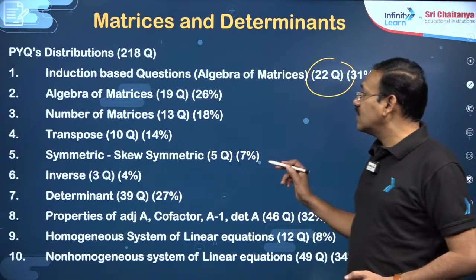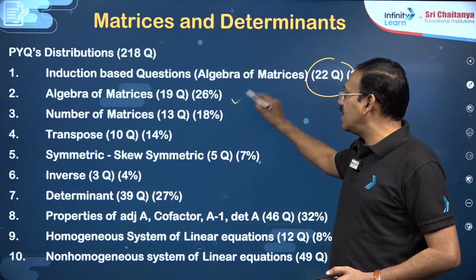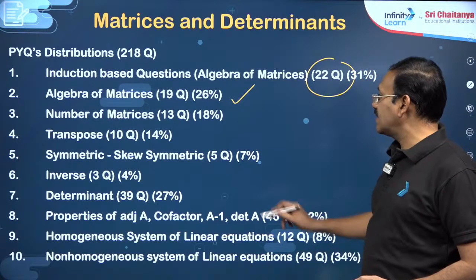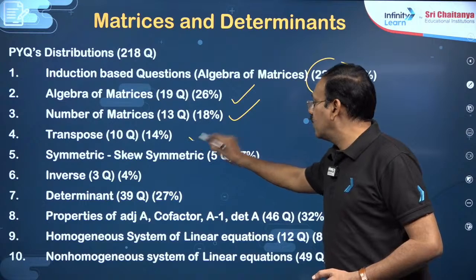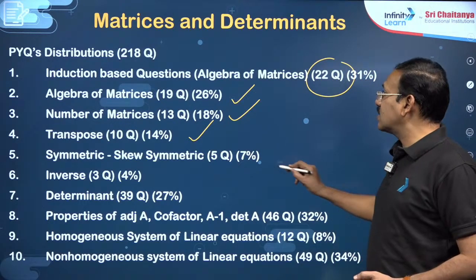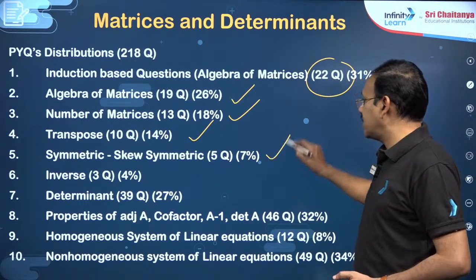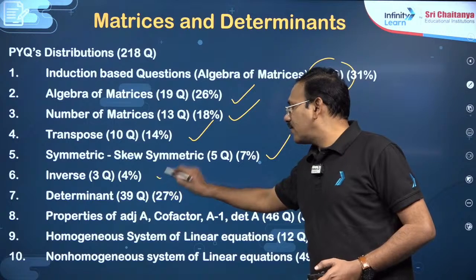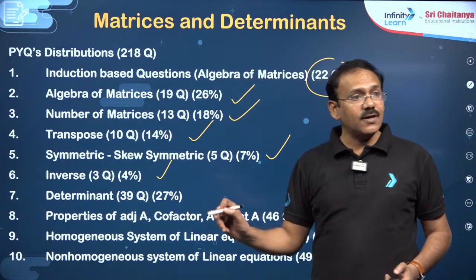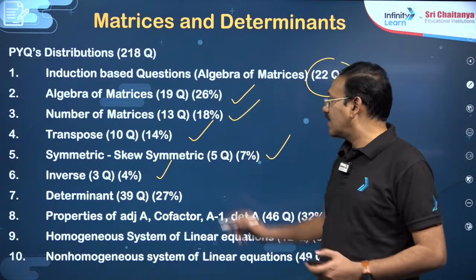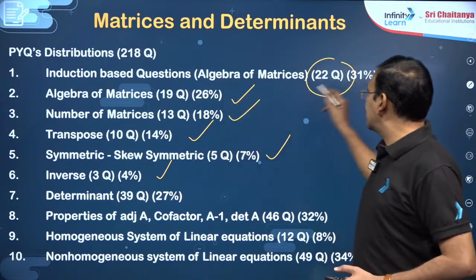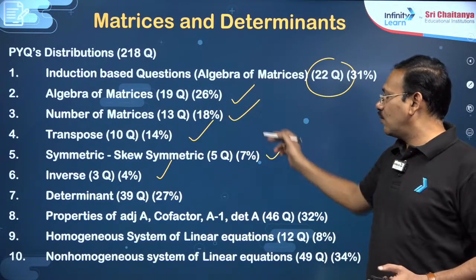Algebra of matrices has 19 questions, types of matrices 13 questions, transpose related 14 questions, symmetric and skew symmetric related questions 7%, and inverse, I mean the problems related to the inverse of a matrix, 4%. Up to here the percentages given are 31, 26, 18, 14.